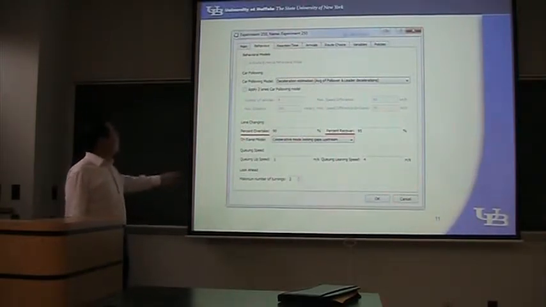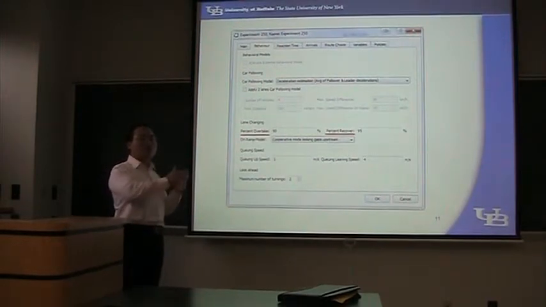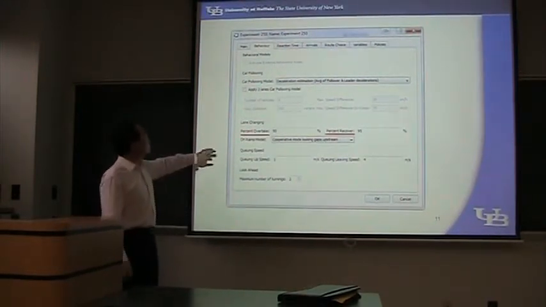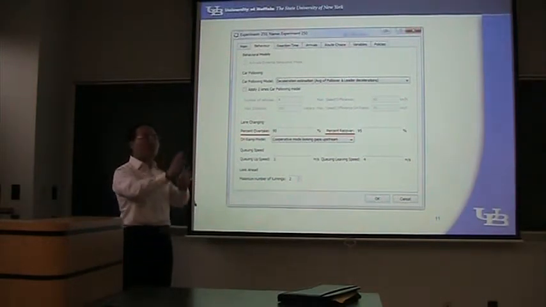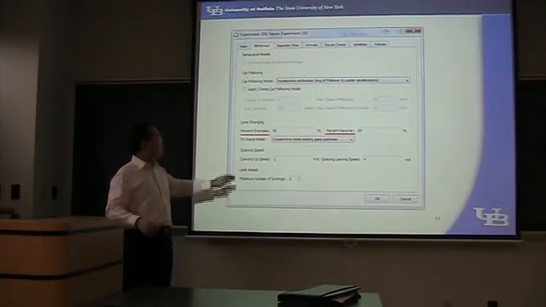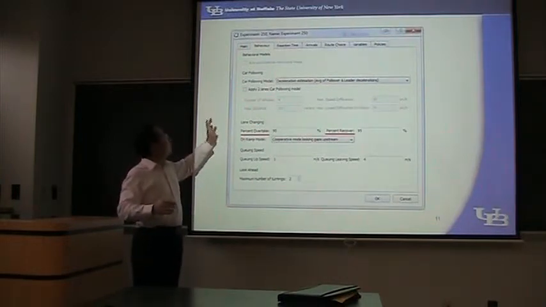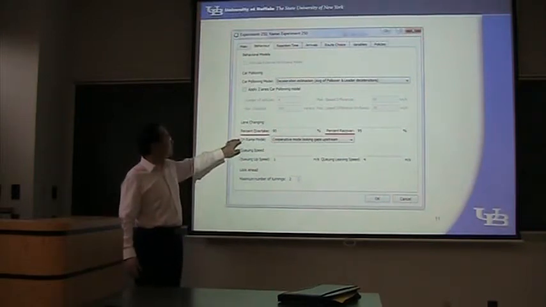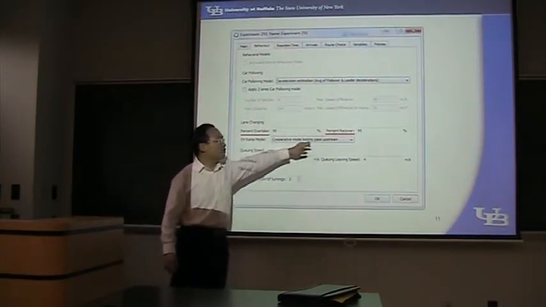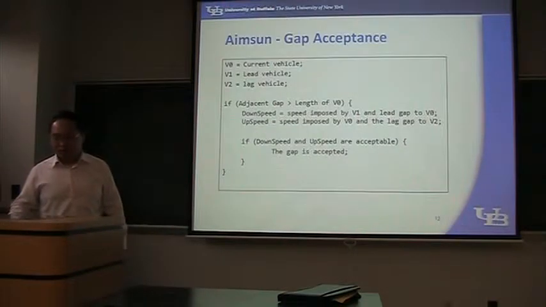Now, in order to define these two parameters, you no longer have to go to the road types. You have to go to this experiment setting. So in MSUM, if you remember on the right, you have a lot of invisible elements, and there is one item called experiment. For each experiment, you can specify this percent overtake and percent recovered. They are listed here. Okay.